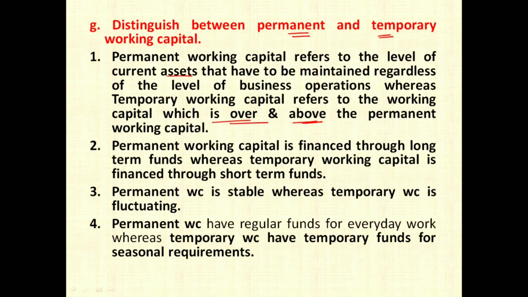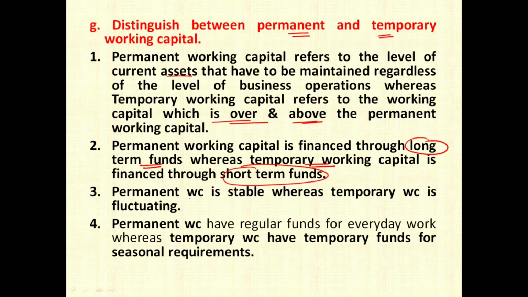So the minimum amount which you require is called permanent working capital, which is usually fixed, and above that, whatever additional you require depending upon the demand is called temporary working capital. The second point is permanent working capital is financed through long-term funds because they are always needed, whereas temporary working capital is financed through short-term funds because these are seasonal and fluctuating in nature.